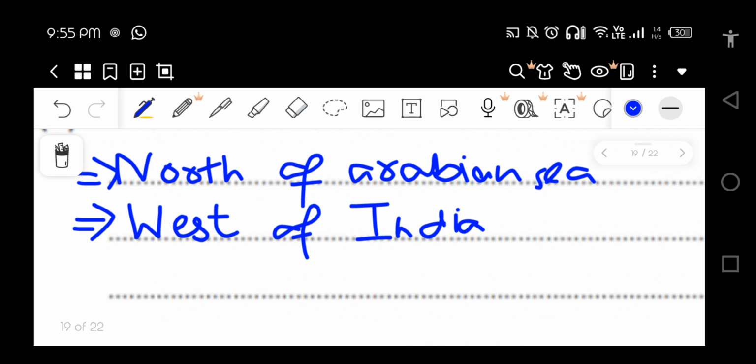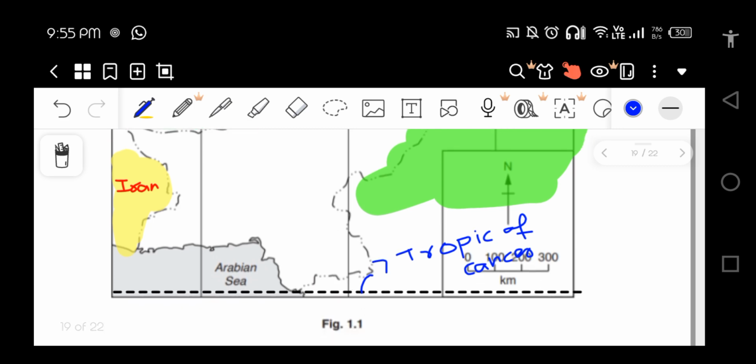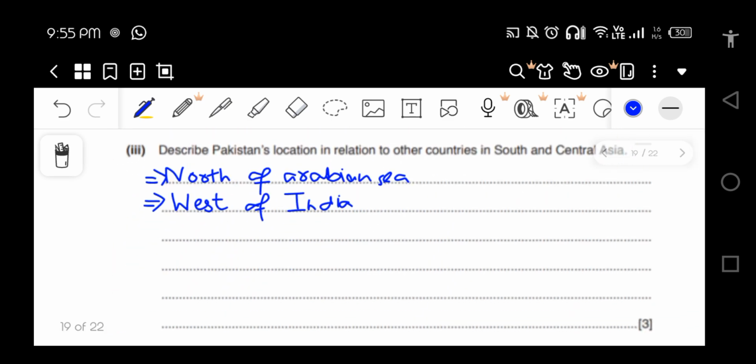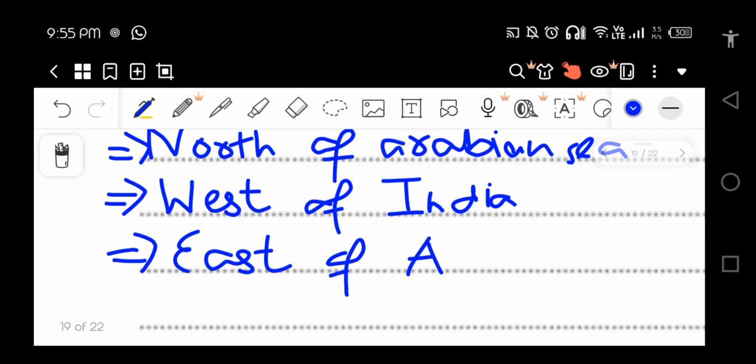See, this is north, this is west and this is east. If this is India and I'm standing over here, I would say Pakistan is west of me. So basically Pakistan is west of India. And what else can I say? I can say Pakistan is east of Afghanistan, right? East of Afghanistan.